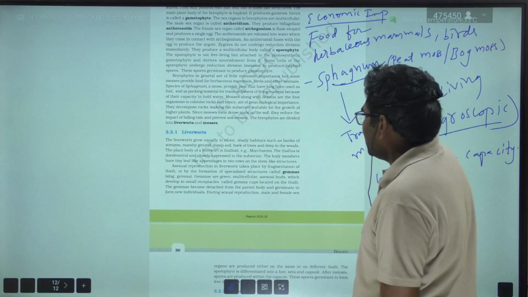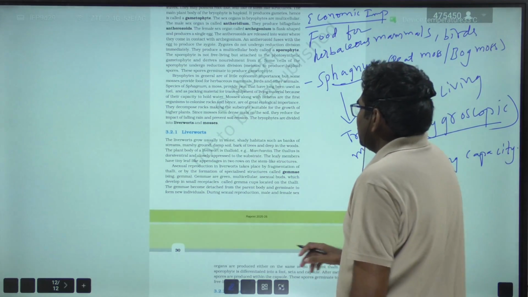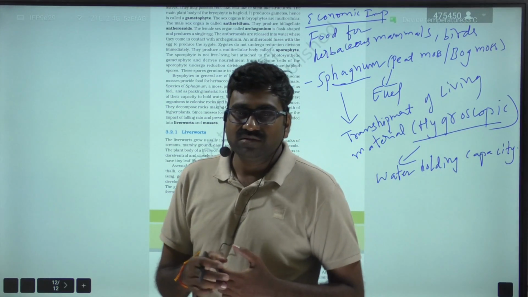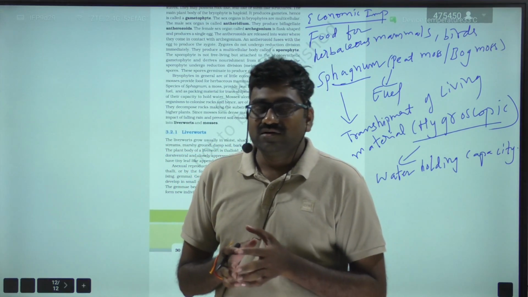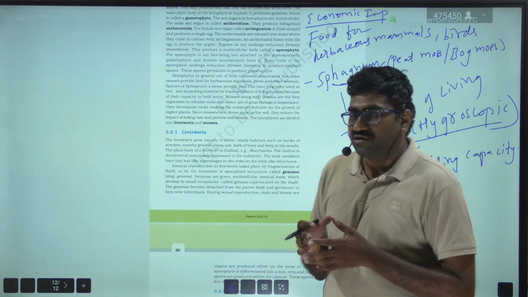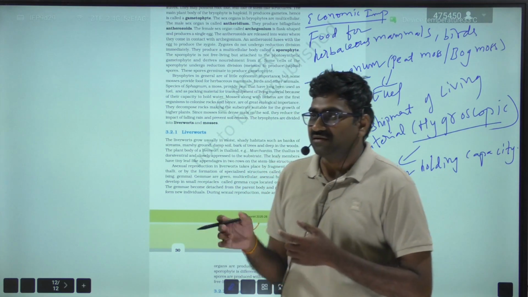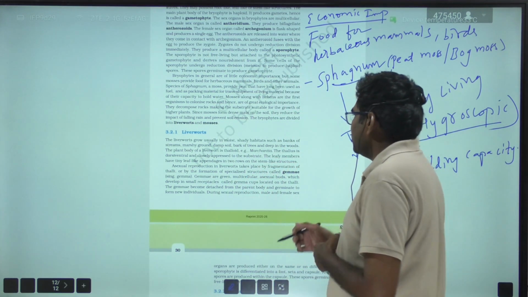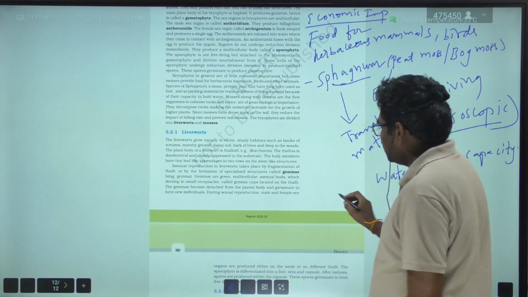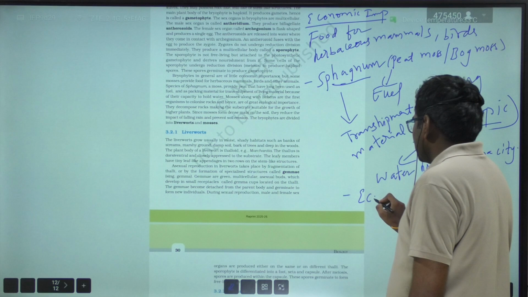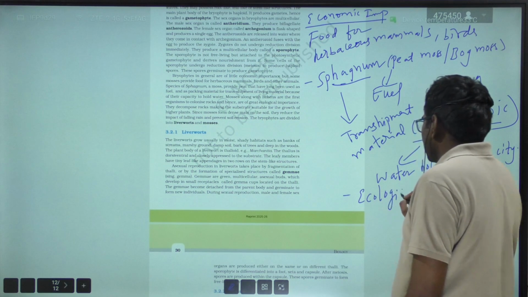Right. And another important thing is that mosses, along with lichens, are the first organisms to colonize rocks, that is bare rock, and they are involved in primary plant succession. So that is where they have some ecological importance.